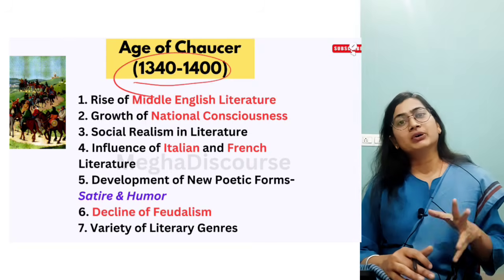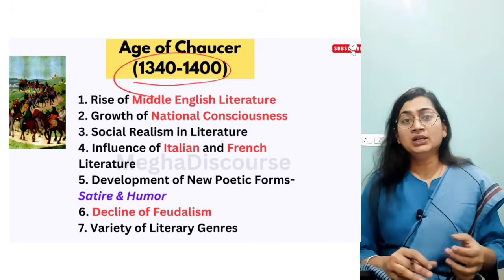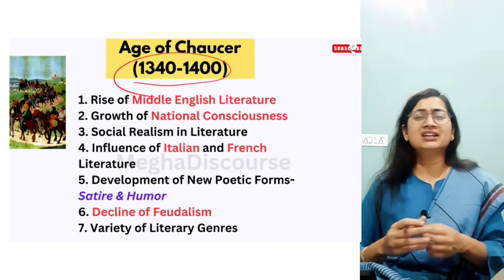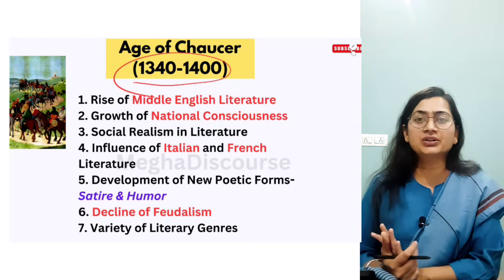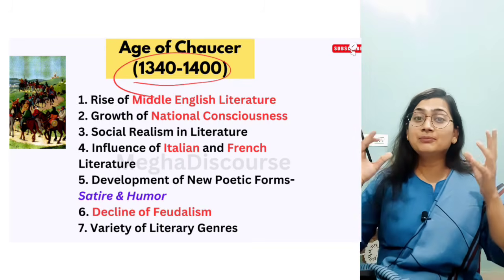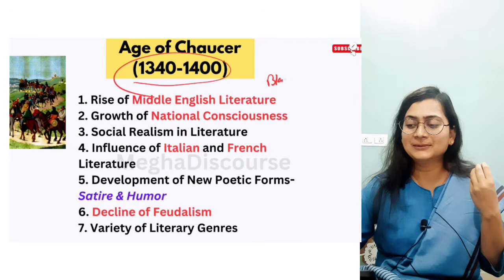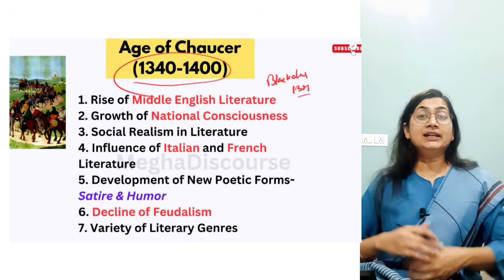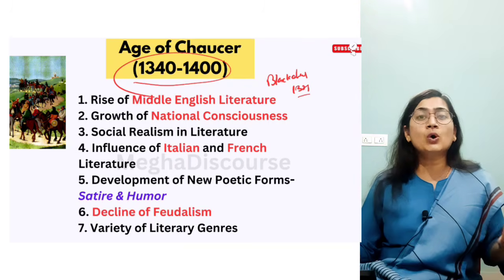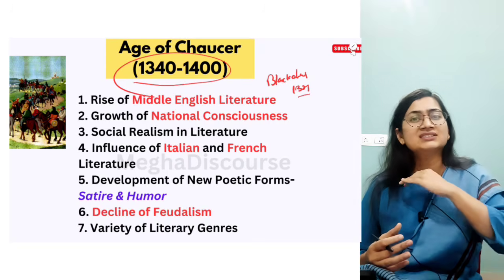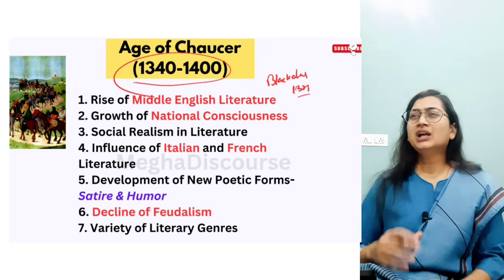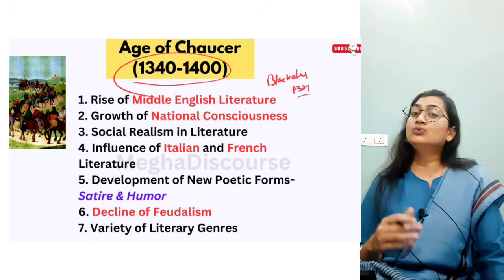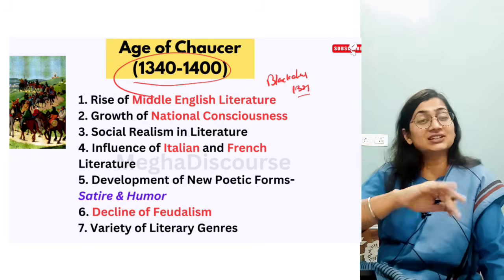Because after the Anglo-Normans brought feudalism with them, the society was perplexed. There was chaos in society. This was an age of turmoil. There was all-around chaos, a desperate condition, with poor laborers, and the biggest thing is the Black Death that happened in 1381. After the Black Death, laborers were costly. There were no people; 50 to 60 million people were wiped out during the Black Death. Now the king and the upper class people were unable to find laborers. So what happened? Feudalism declined. So this is the transition period.